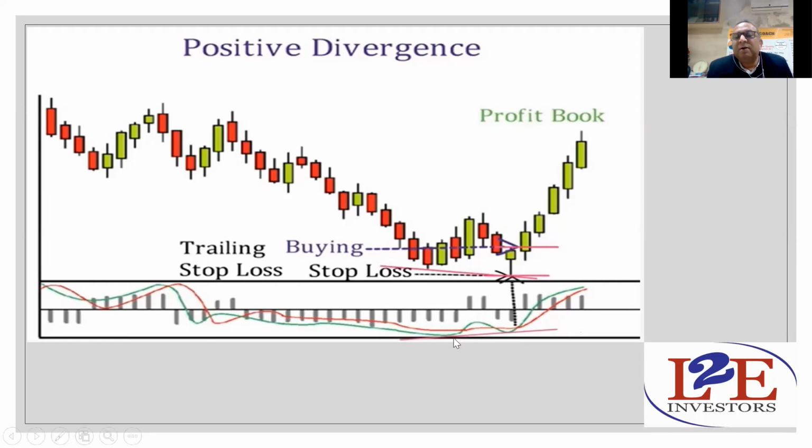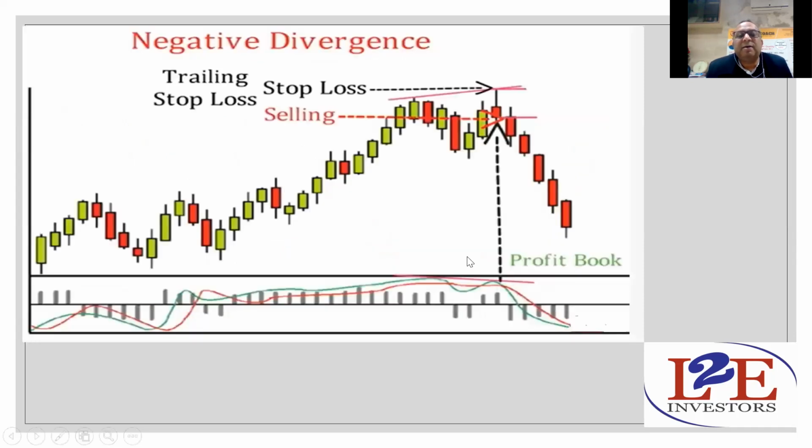So whenever the MACD chart will show you a divergence, it means the stock is going down, but MACD is moving upward and it makes a positive crossover. Take a trade and ride it. All right, till the next point. This is a very good opportunity to buy a stock.